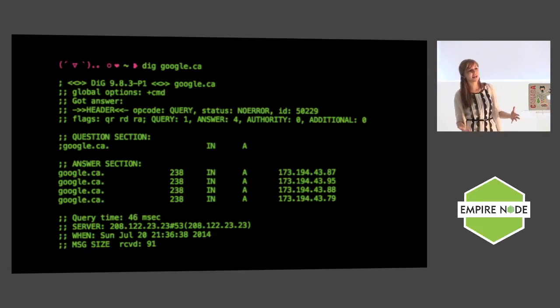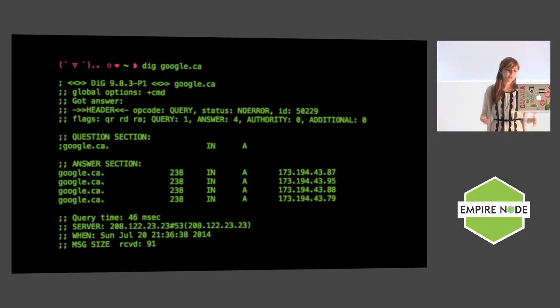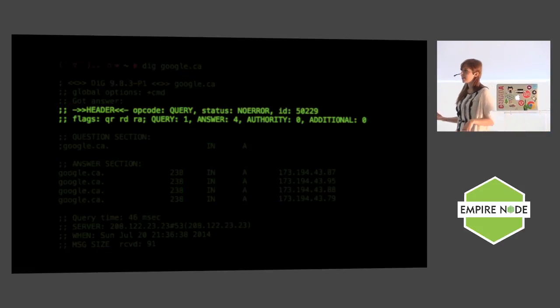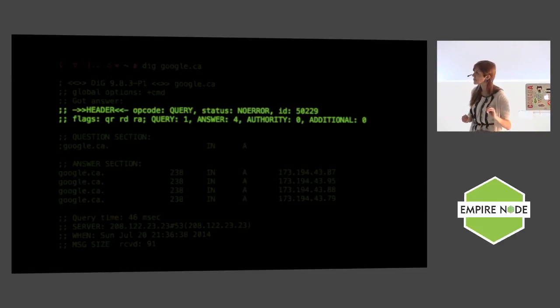And this is why we don't need to read the RFC, because now we know how to parse this message. So the first thing that we're going to get is a header. Again, this was made in the 1980s, so all of these are literally bit fields. They're ones or zeros and nothing else. You can't cast them nicely to anything.